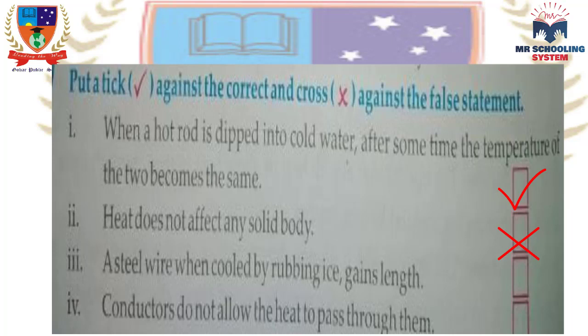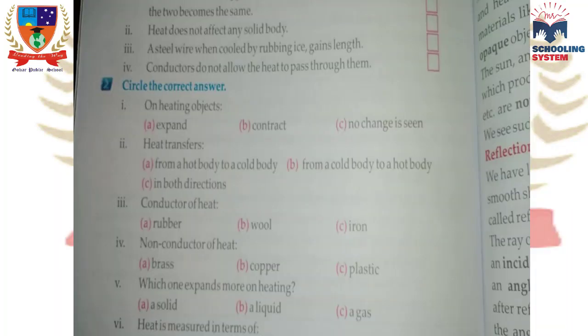A steel wire, when cooled by rubbing ice, gains length. No, this statement is false. Conductors do not allow heat to pass through them. No, this is false because conductors allow heat to pass through them. Okay, and the next question is circle the correct answer.